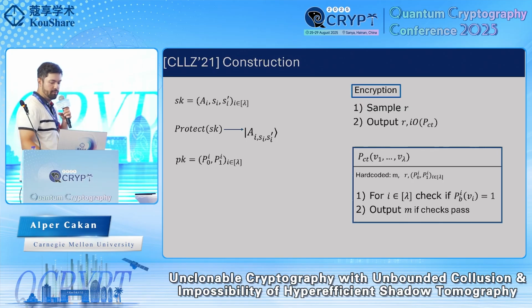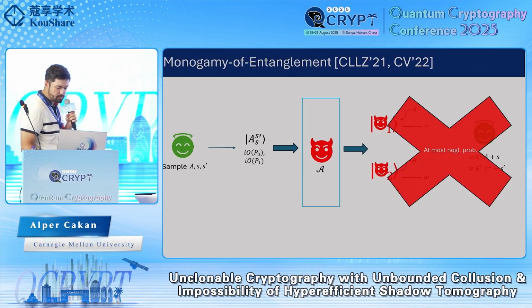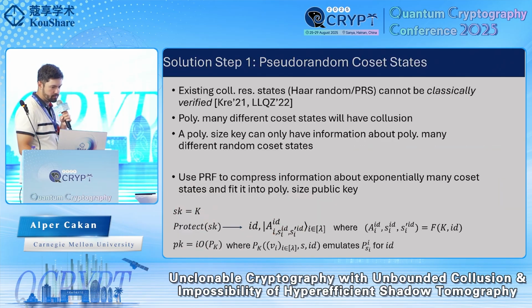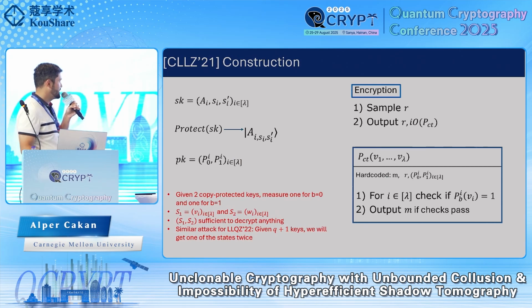Essentially, they were able to show that by this monogamy of entanglement security satisfied by coset states, this construction satisfies copy protection security in the security model we talked about, which is 1-to-2 copy protection security. Again, there's a very trivial attack once you get 2 copies here. Once you get 2 copies of the same state, you're able to obtain measurement results reliably for both bases, and that breaks the security of the scheme.